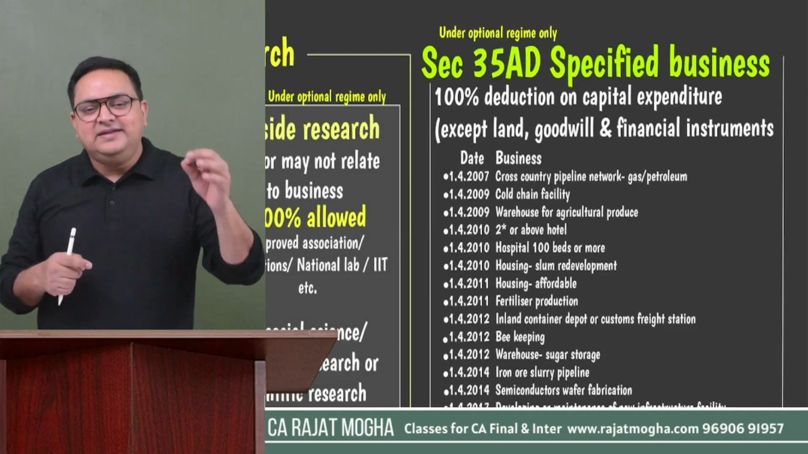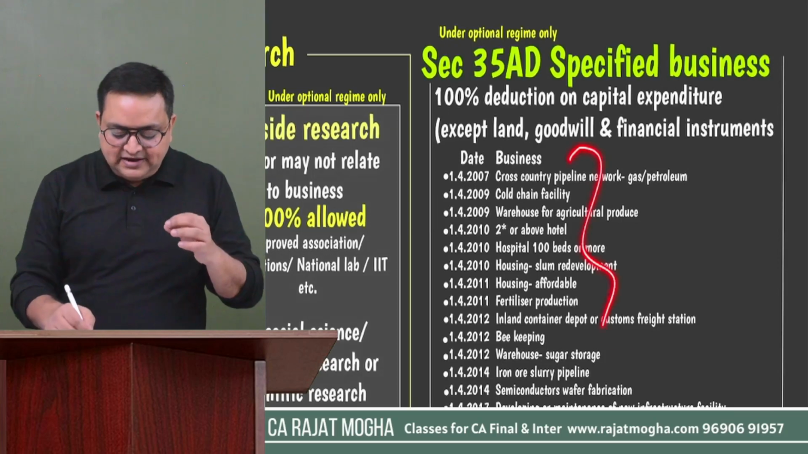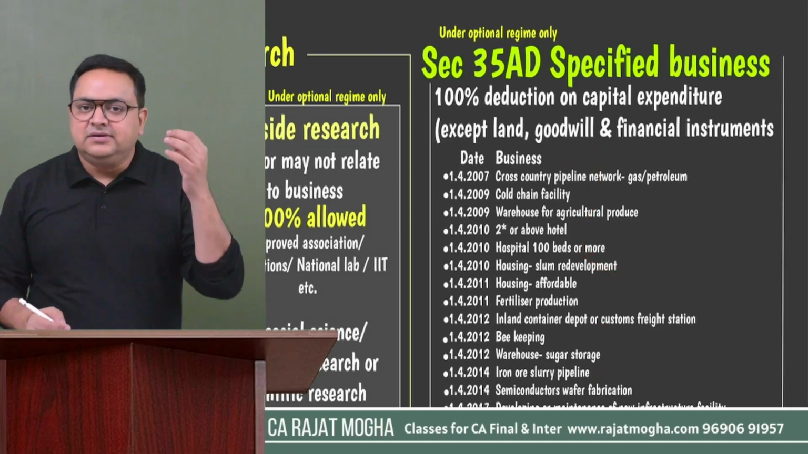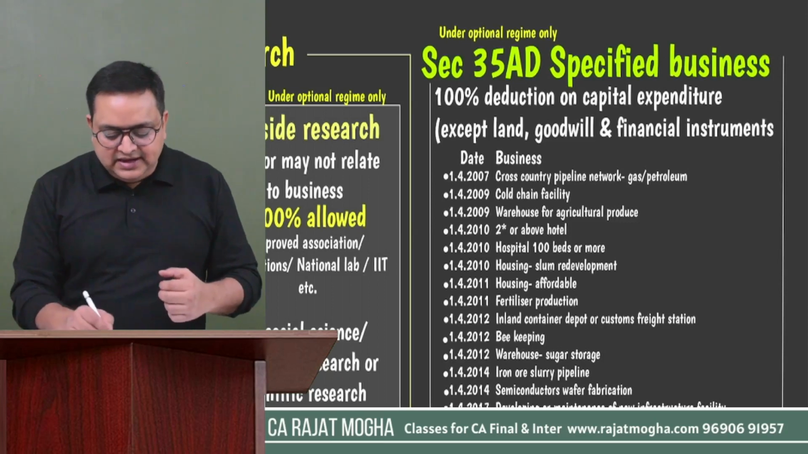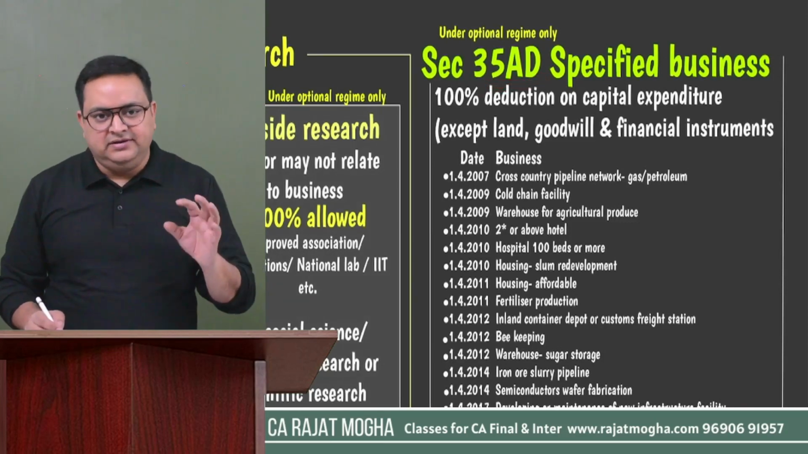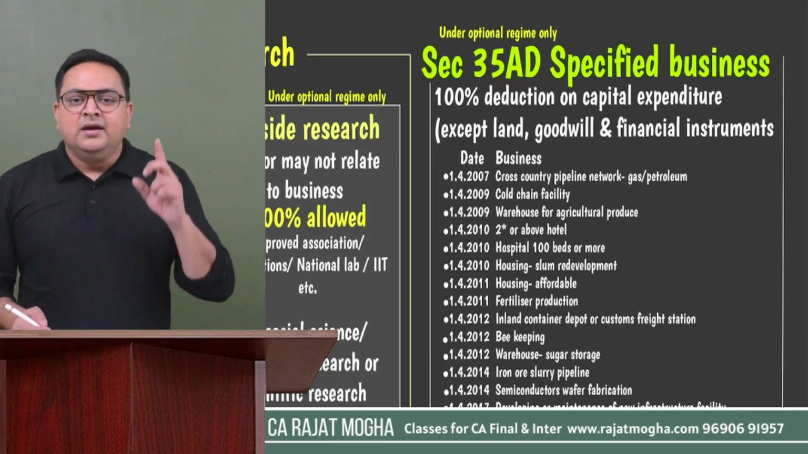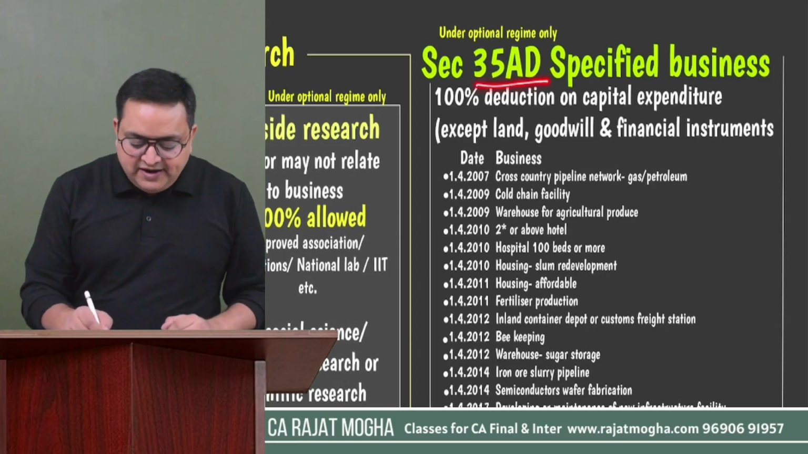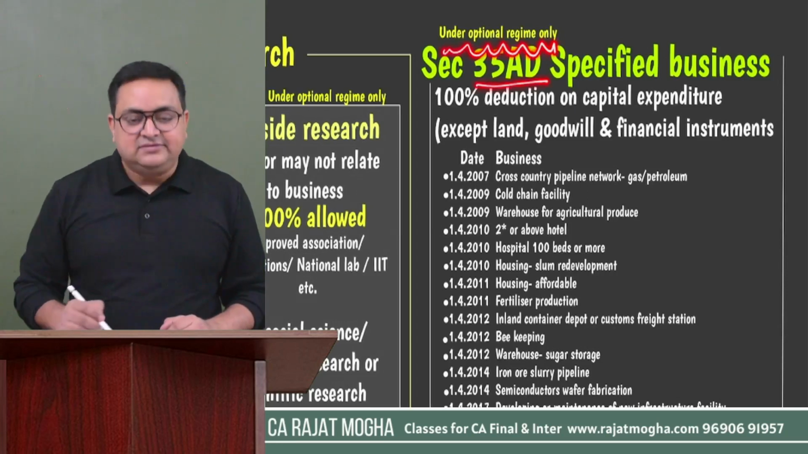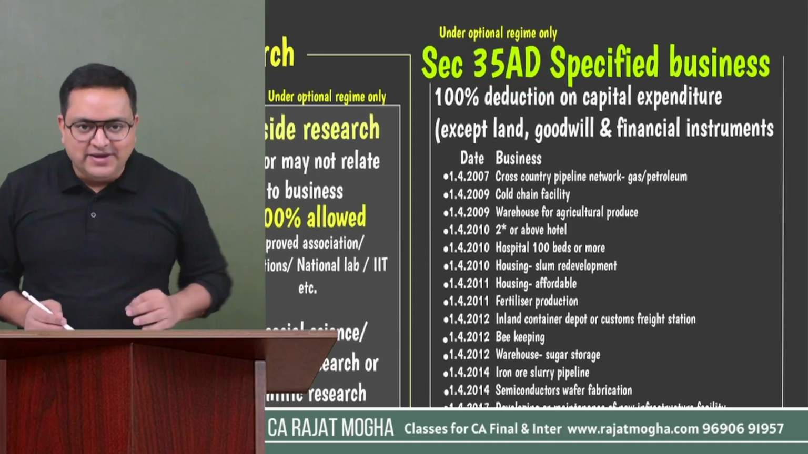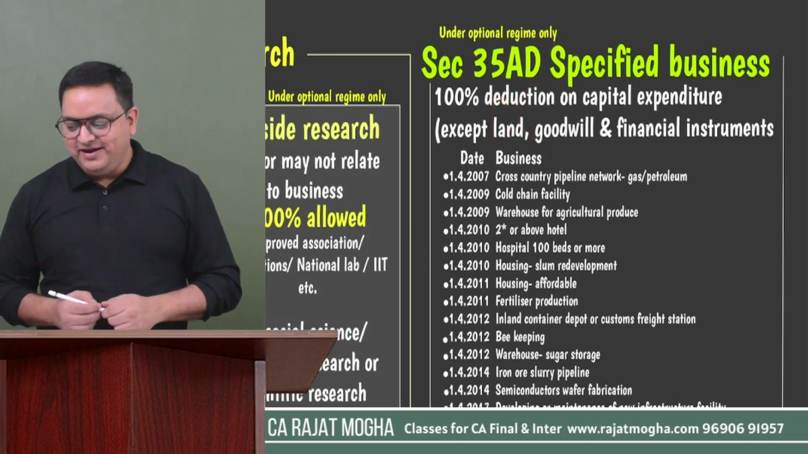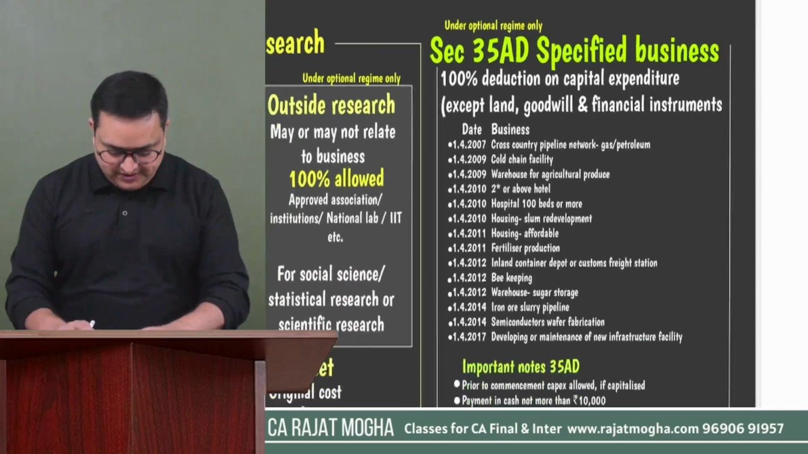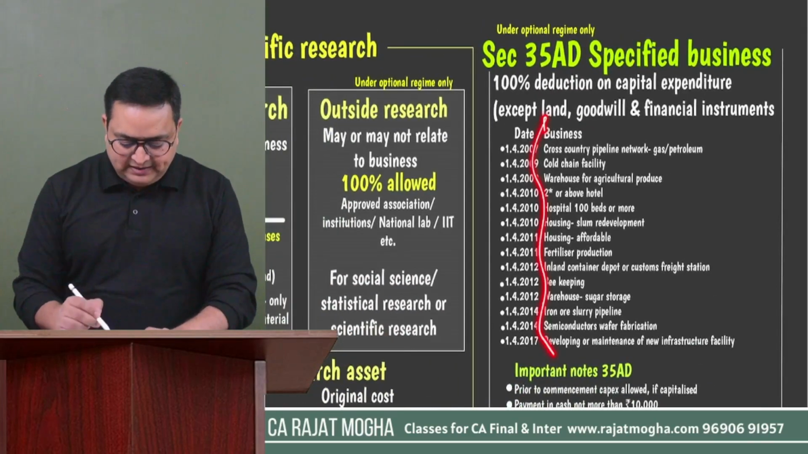So, except these assets, if the assessee is into these kinds of businesses and is incurring capital expenditure, they can claim 35AD. It's an optional deduction, right? First of all, understand that 35AD is only available under the optional tax regime. If the assessee is following the default tax regime, 35AD would not be available. Getting it? Okay.